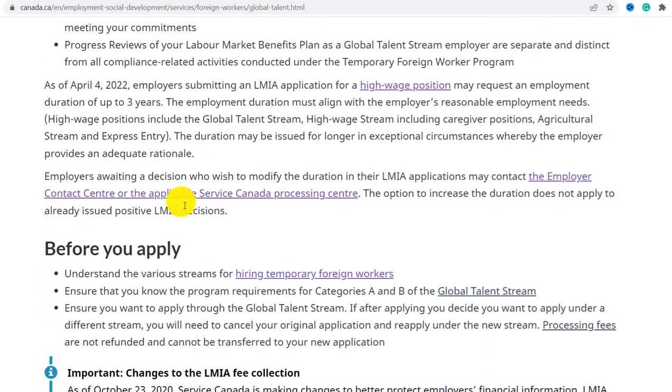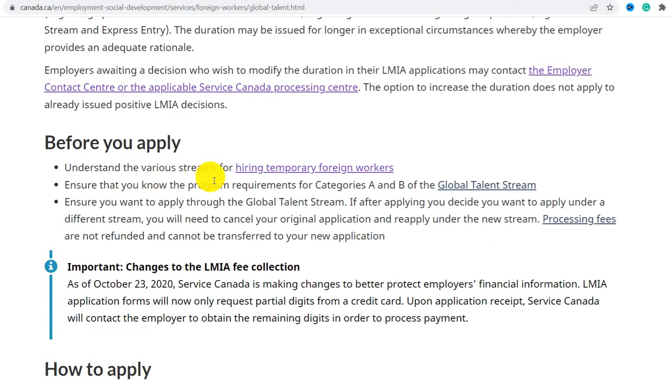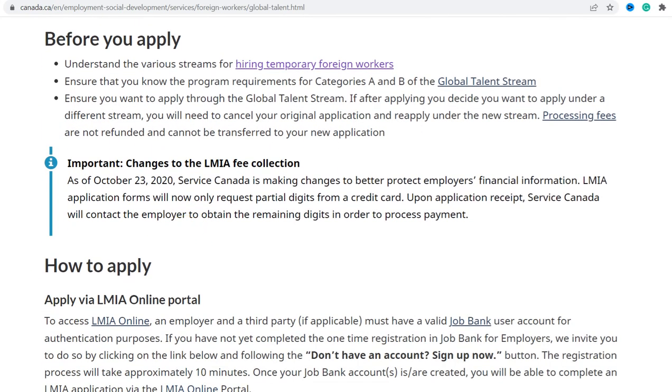We'll do that later. So before you apply, you should understand various streams of hiring temporary foreign workers. We have been discussing that, and ensure that you know the program requirements and categories A, B, and the global talent stream, and ensure you want to apply through the global talent stream. If you decide you want to apply under a different stream, you will need to cancel your original application and reapply under the new stream. Processing fees are not refunded and cannot be transferred to your new application.